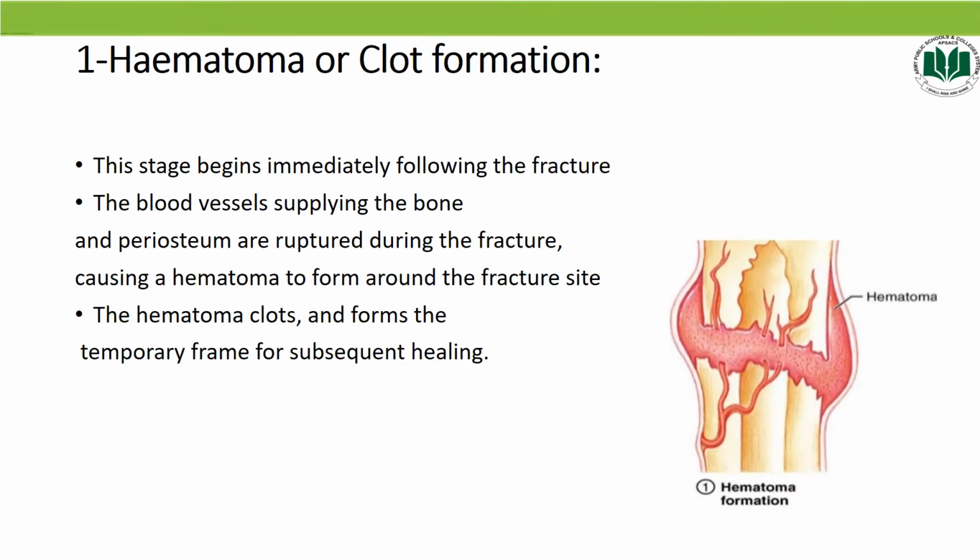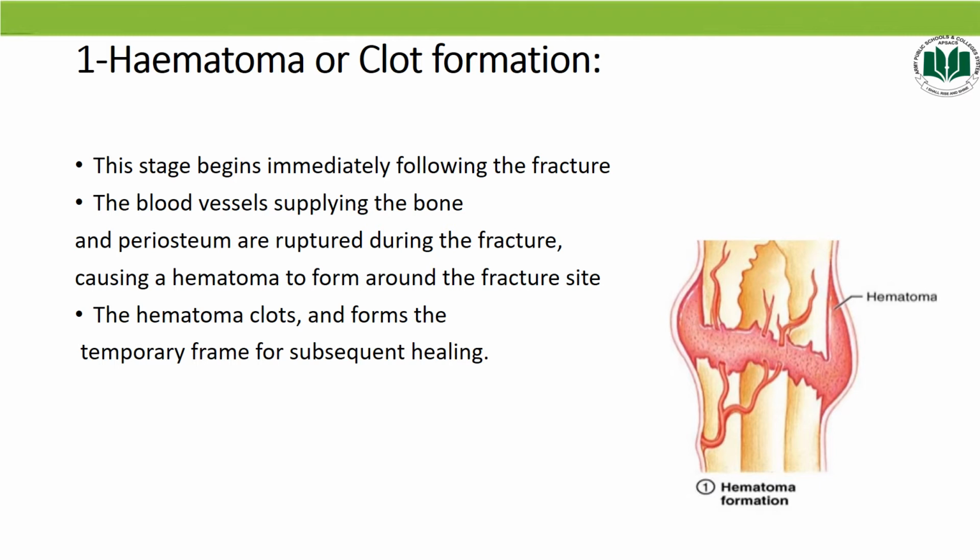Okay students, step number 1, hematoma or clot formation. Basically, hematoma is a step in which a mass of clotted blood forms at the fracture site. This is the first step that begins immediately after the simple fracture. That means when the bone breaks, the blood vessels in the bone and in the surrounding tissues are torn and hemorrhage.